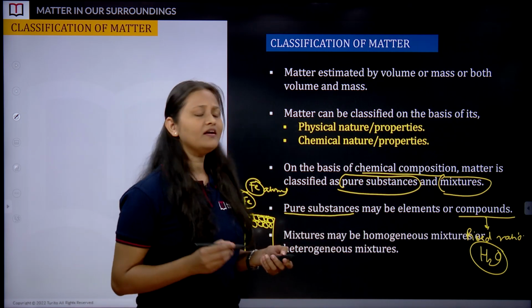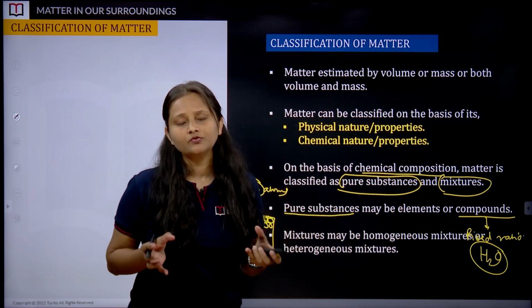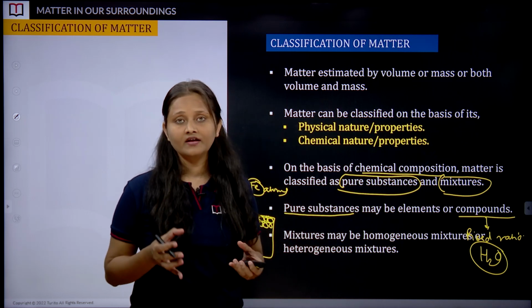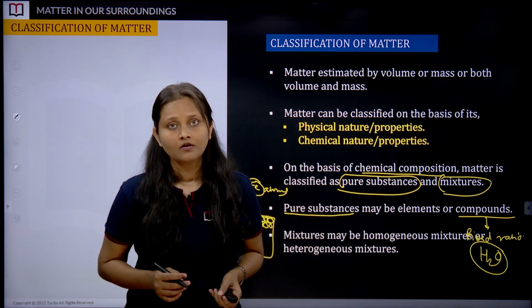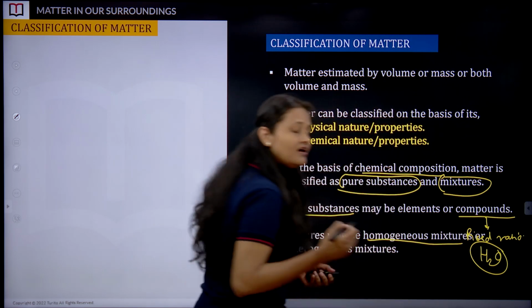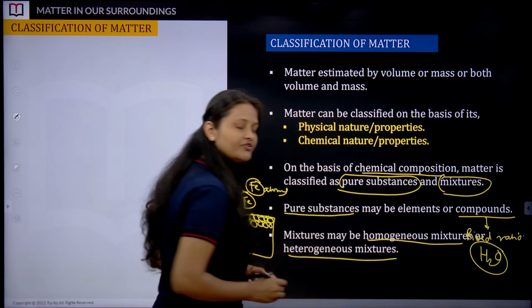Now, talking about mixtures. Mixtures are where we have different kinds of atoms put together. They are not chemically bonded with each other, they are just staying there, physically combined. Mixtures can be further classified as homogeneous mixtures and heterogeneous mixtures.